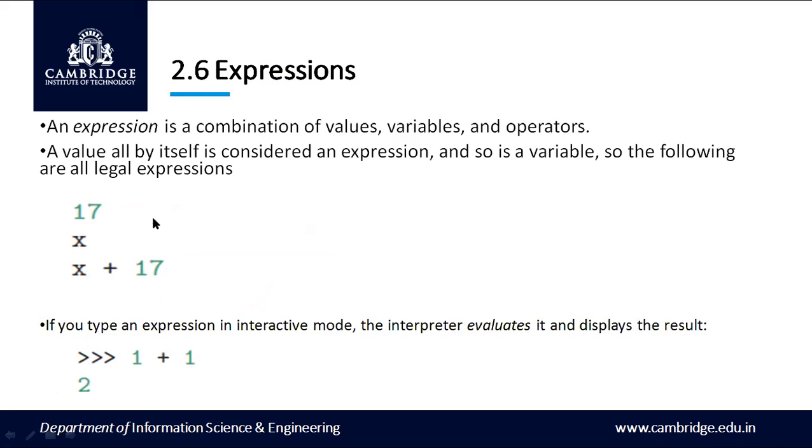So what is an expression? It is a combination of operators, operands, values, and variables. We have all these combinations that make up an expression. Here you can see an example: 17 and x plus 17 make an expression because it is a combination of operators, operands, and values.